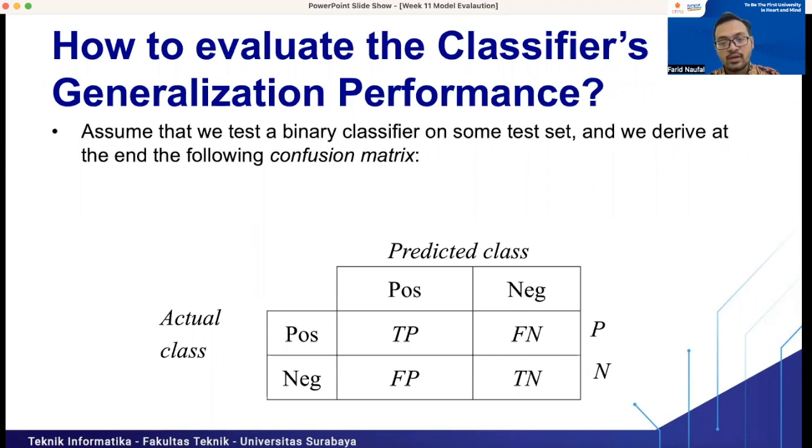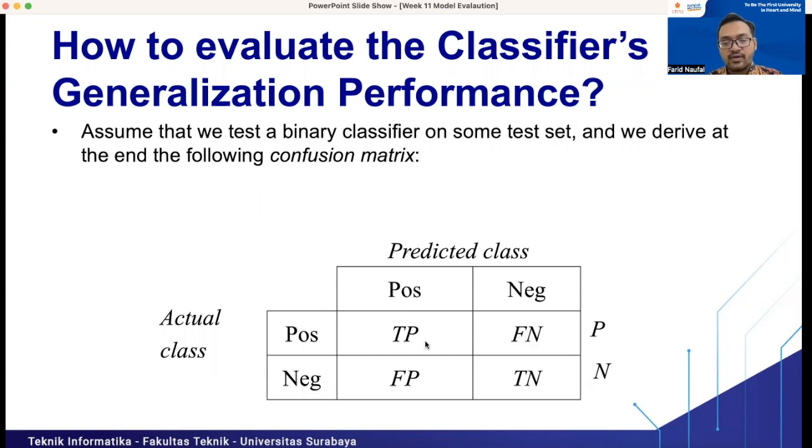So we have two labels or two classes, which are positive and negative. Then we test our model to classify the test data set. And actually, we have four types of outcomes here: true positive, true negative, false positive, and false negative.